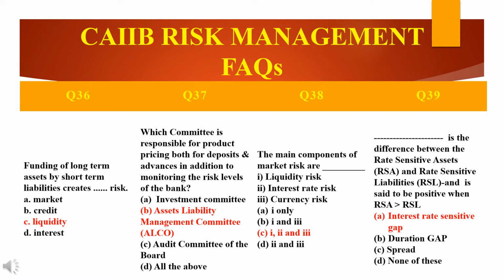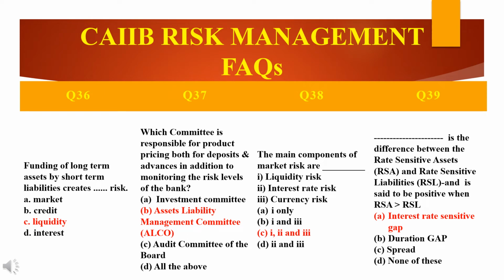So see here, funding of long-term assets by short-term liabilities will create a liquidity risk. It's because if the short-term liabilities have to be settled on maturity, it will create a liquidity risk. Or else, if they are not settled on maturity, then they may have been rolled over, or replaced with new liabilities raised to facilitate the settlement.